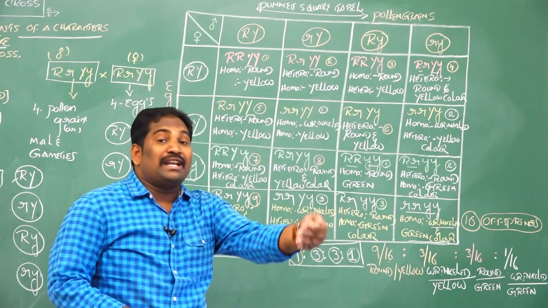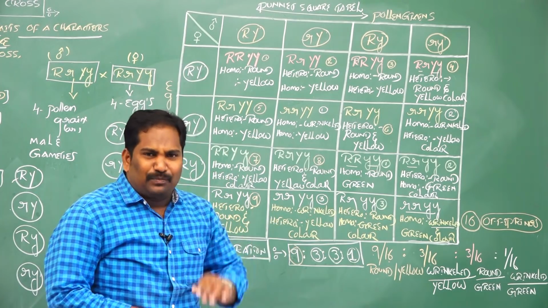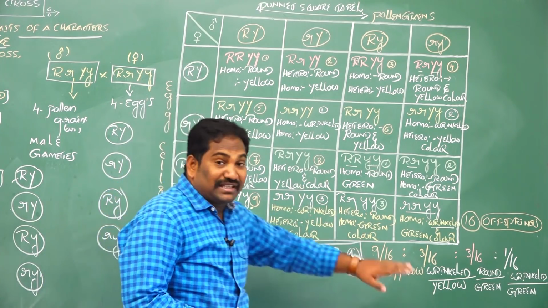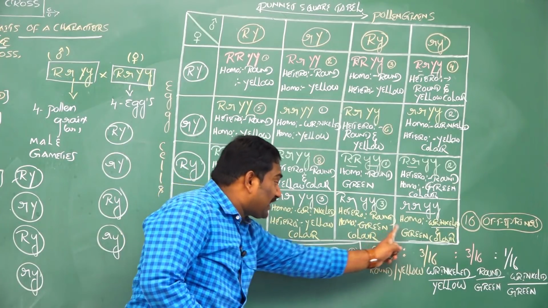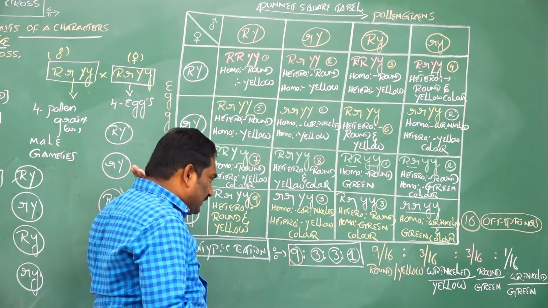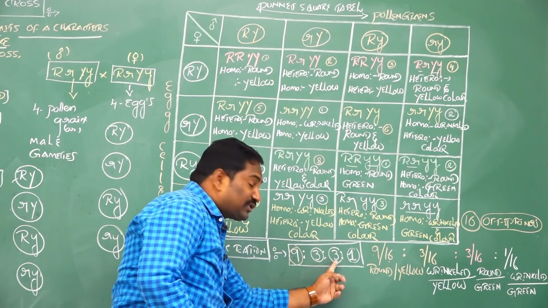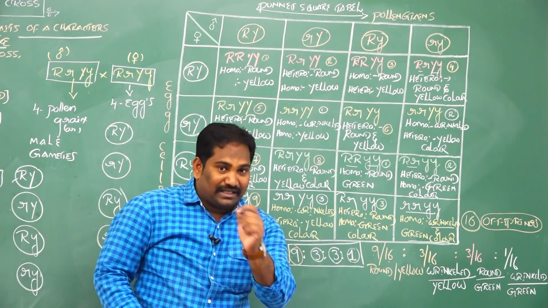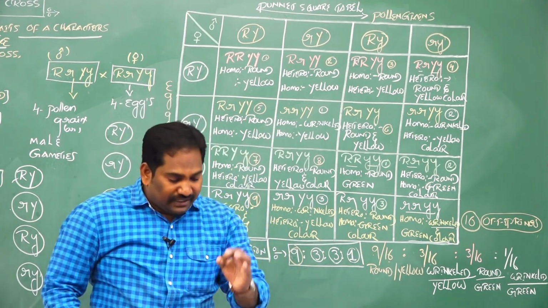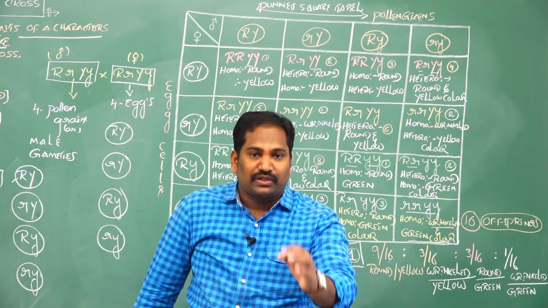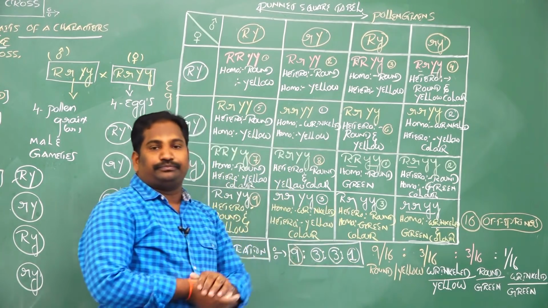How many recombinants are produced in dihybridization experiment in F2 progeny? These are recessive parental characters, these are dominant parental characters. In between these, 3 plus 3, 6 are new variants. So the number of recombinants in F2 generation of dihybridization experiment is 6.